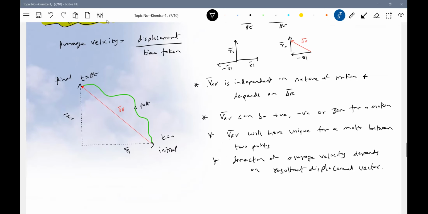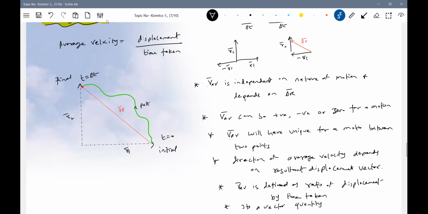How do we define it? It is basically defined as the ratio of displacement by time taken. It's a vector quantity, no doubt. It will be different for different paths, no doubt.